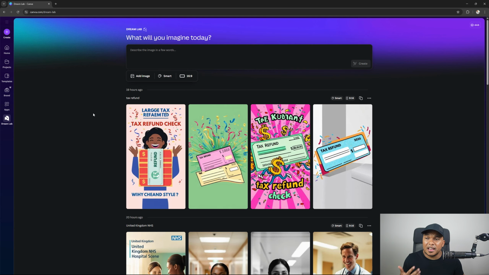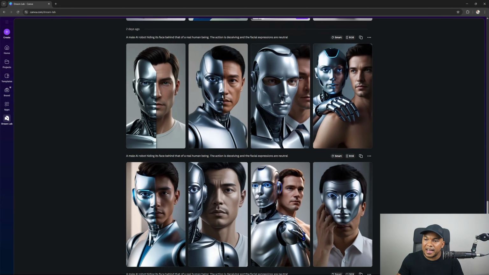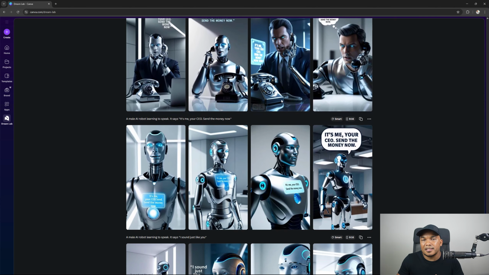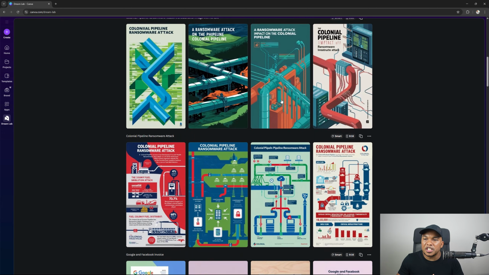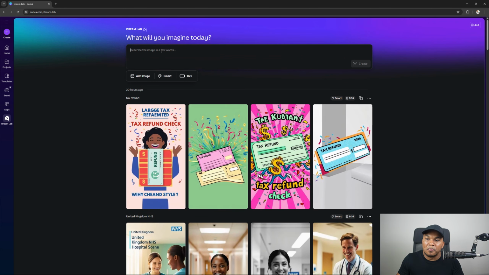When it comes to generating images, for me, Canva is still the best. I have used Canva's Dream Lab to create a ton of different types of images. You can see all the images right here that I've been creating with Canva. The one thing I don't like about Canva though is that they have this security and safety policy thing where if you use certain kinds of words in your prompt, then it's not going to generate them. For example, I'm into cybersecurity, obviously, and I wanted to generate images for phishing.